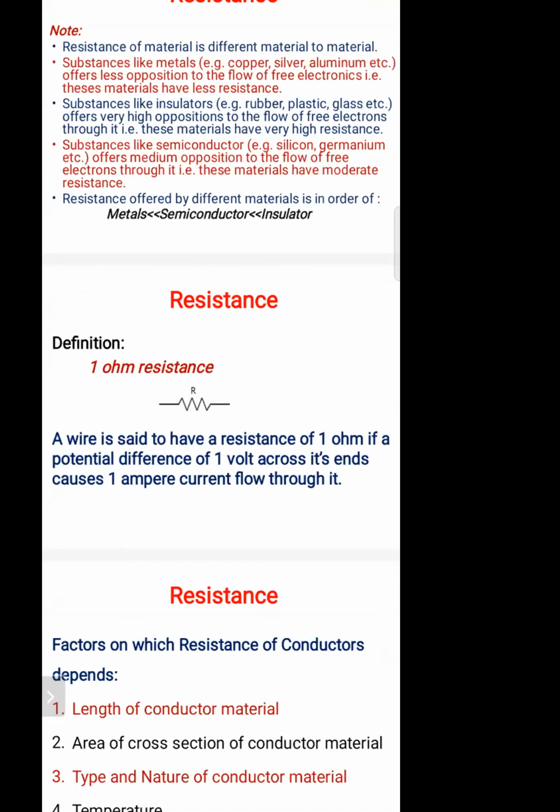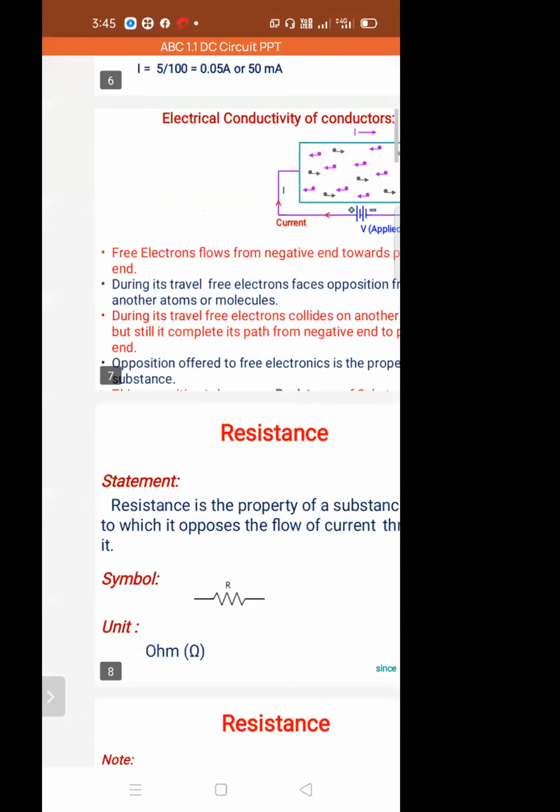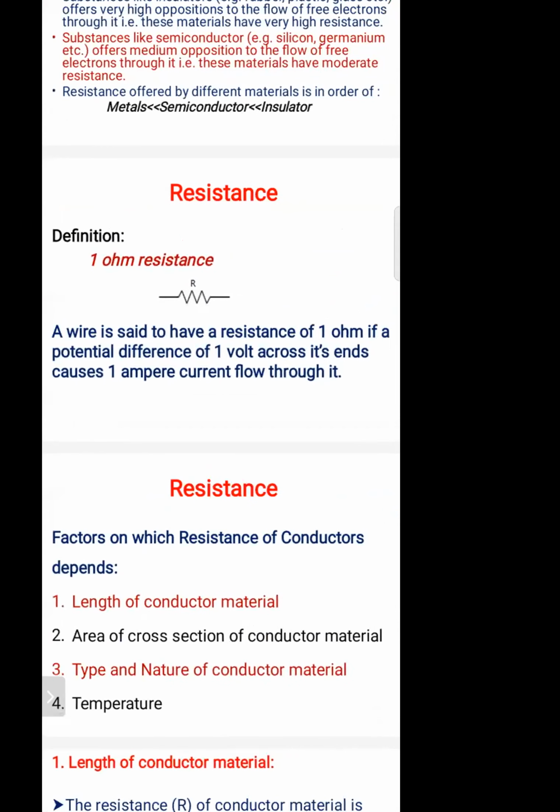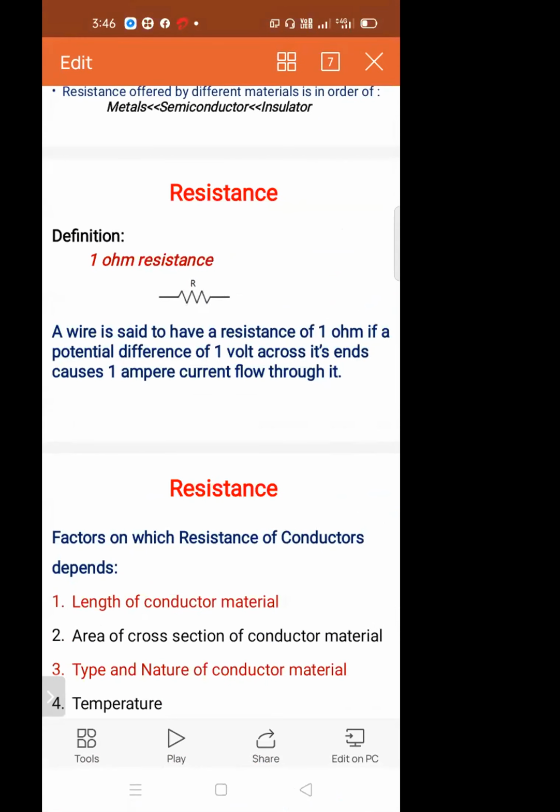Continue in double inverted commas, you write down: A wire is said to have a resistance of 1 ohm if a potential difference of 1 volt across its ends causes 1 ampere current to flow through it. Full stop.